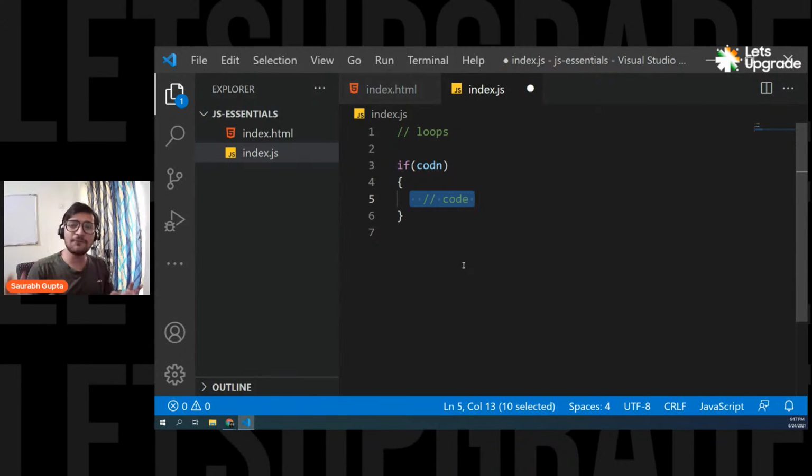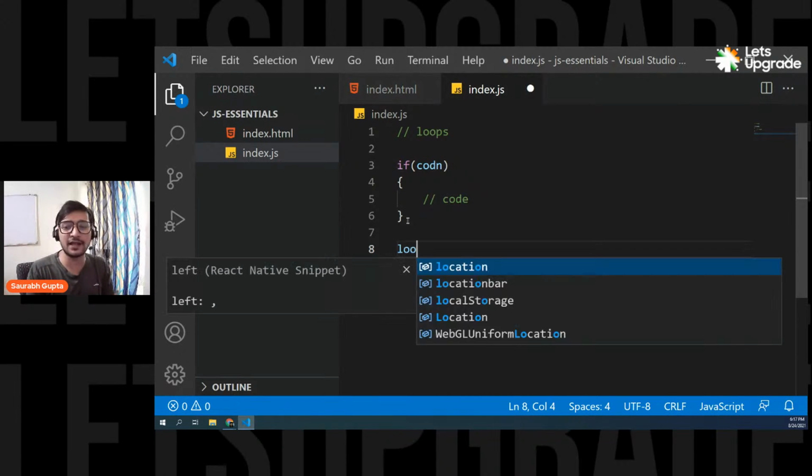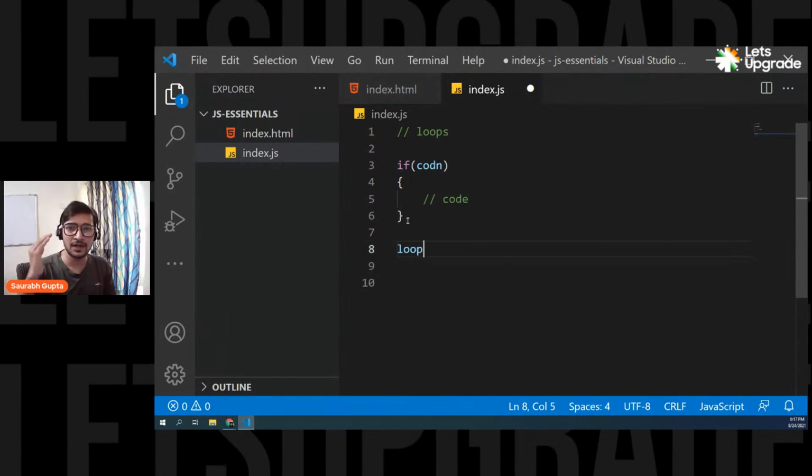A loop is somewhat similar when you start writing it. Let's say you're writing a loop, and right now we don't know any keyword, so let's simply write a keyword like loop. Don't worry. Right now I'm just using a loop keyword. You'll learn the exact keywords in the future.